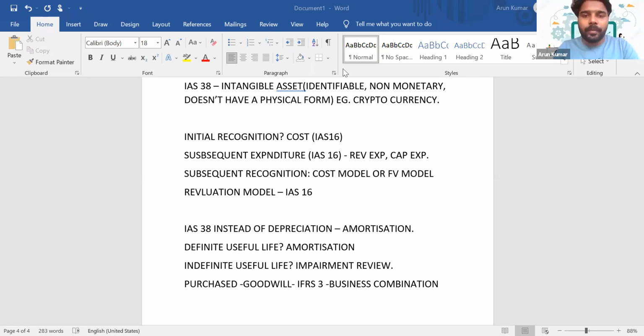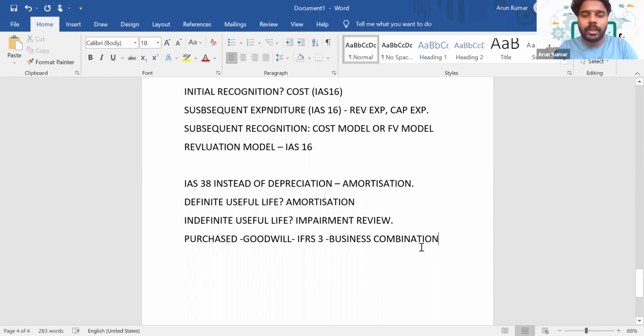Apart from that, what are the other types of intangible asset? Yes, there are intangible assets which are acquired separately.